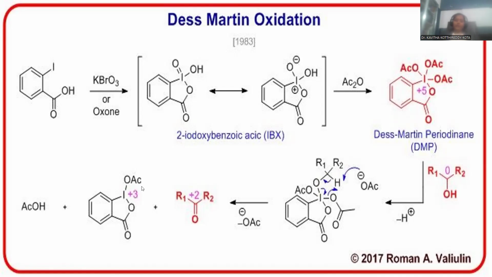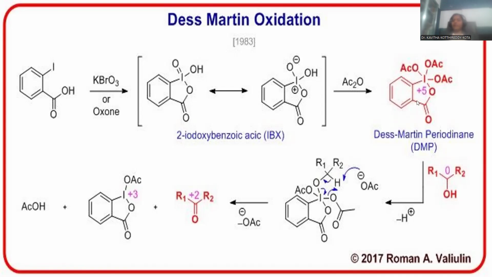So that acetate whichever existing upon that iodine is indicated with the +3 oxidation state, being three bonds around the iodine, trivalent in nature, so the +3 oxidation state is indicated, and acetic acid will be the byproduct over there. This is the entire process for the Dess-Martin oxidation. Very simple representation is provided.